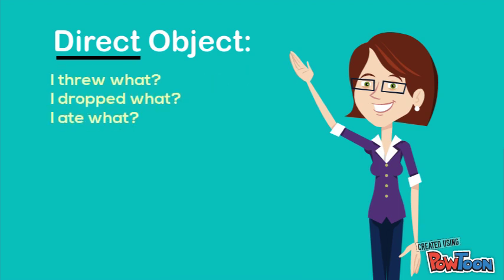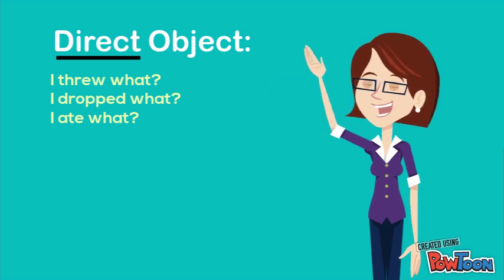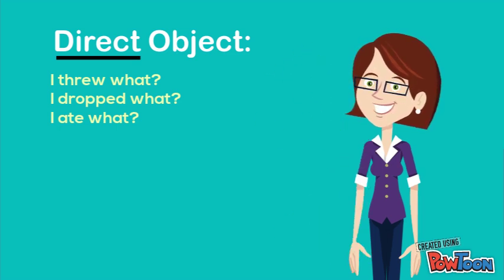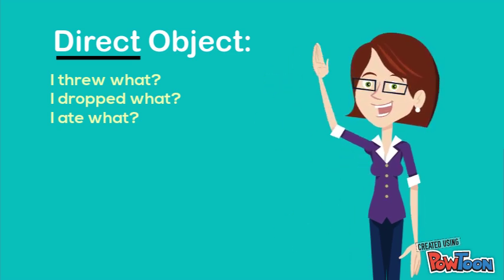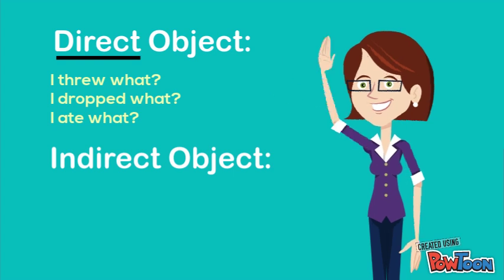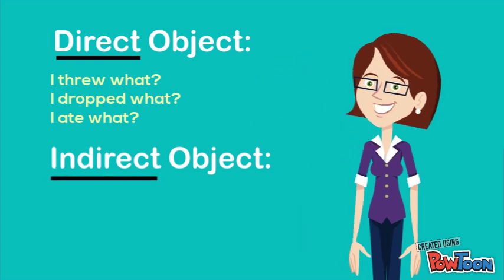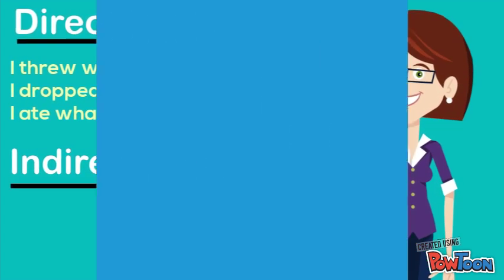I threw what? I dropped what? I ate what? Sometimes those objects involve not only the subject, the person or thing doing the verb, but maybe another person or object as well. That's the indirect object, the object being indirectly affected by the verb. Okay, so that sounds a bit confusing.